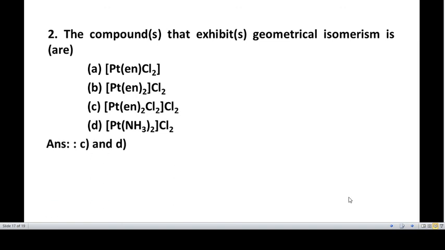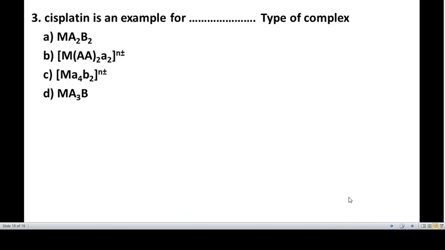So the answer is C and D. So these two are the compounds that exhibit geometrical isomerism. In the third question, cisplatin is an example for which type of complexes: MA2B2, MAA twice A2, MA4B2, MA3B3. And the correct answer is MA2B2.